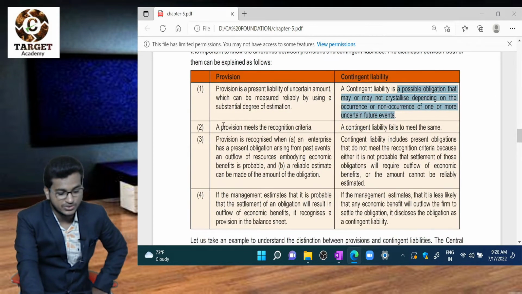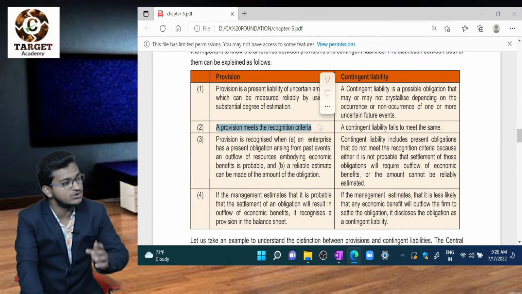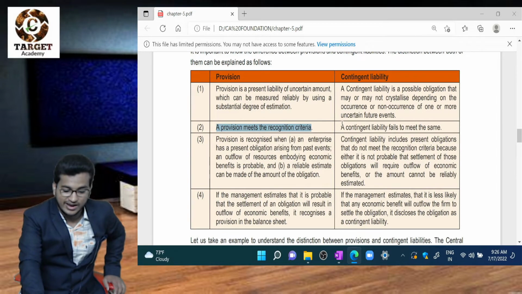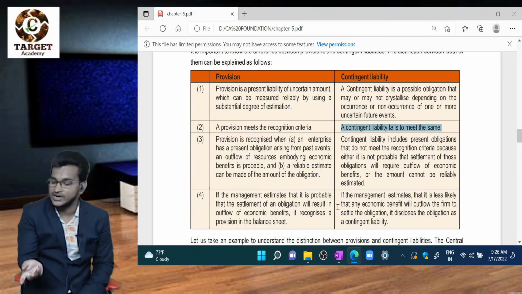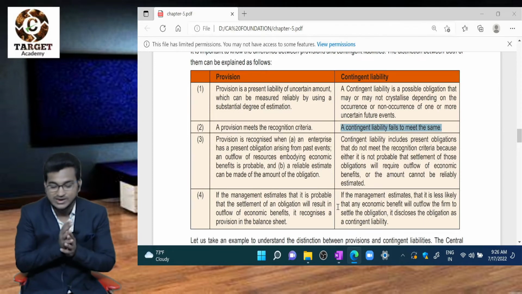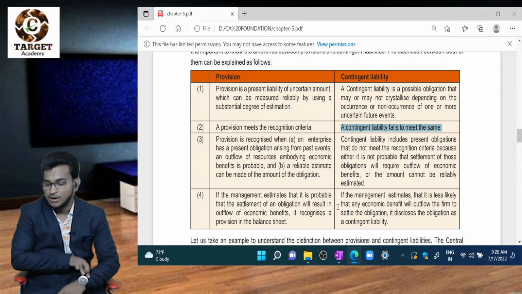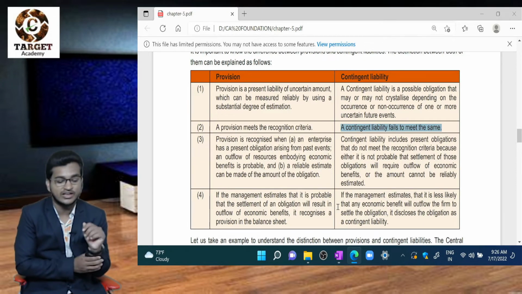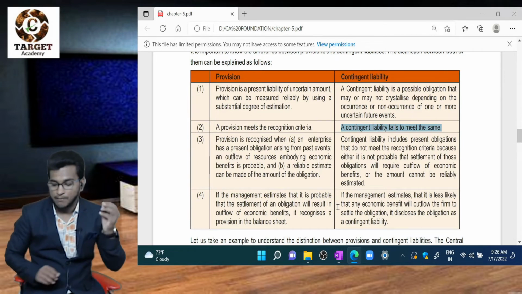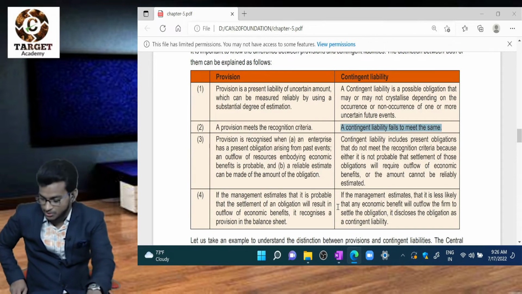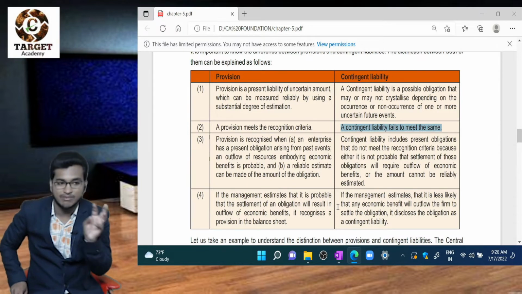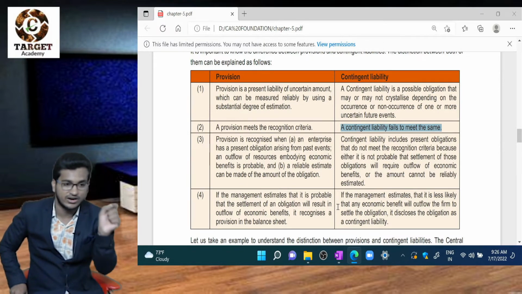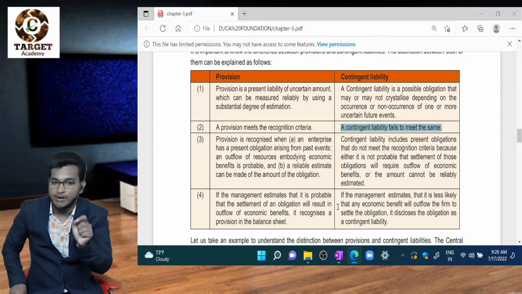A provision meets the recognition criteria, that means we will record it in our books of accounts. A contingent liability fails to meet the recognition criteria, that means there is no need to record it in my books of accounts, but provisions need to be recorded. Like provision for debtors, provision for bad debts.